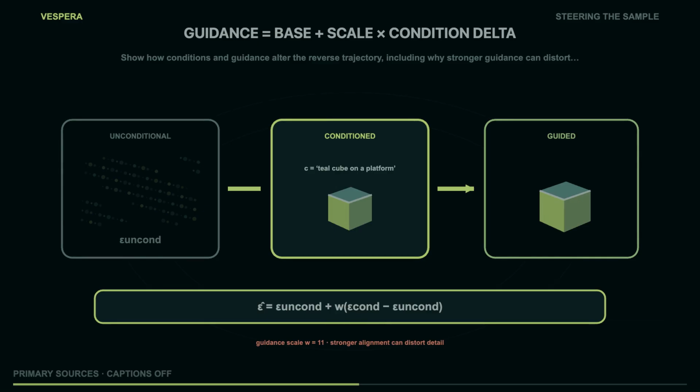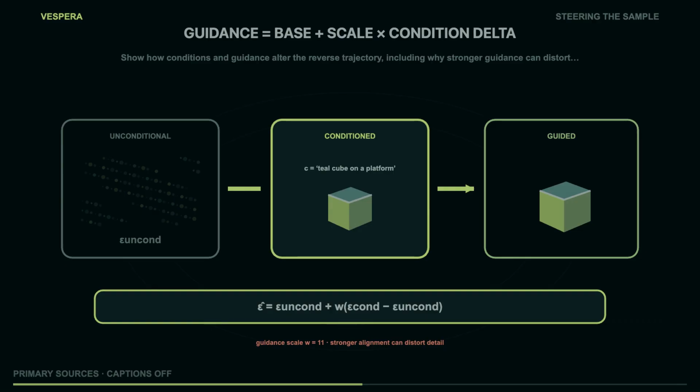A condition can be strong or weak for different parts of the sample. Text may strongly constrain a named object while leaving the exact background open. A first frame may anchor identity but leave future motion ambiguous. An edge map can constrain contours without telling the model which material or lighting setup produced them. The conditioning path is therefore a channel with finite influence, not a direct command line into every latent coordinate.